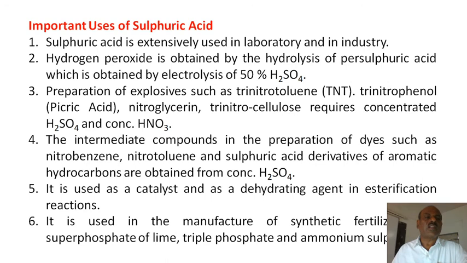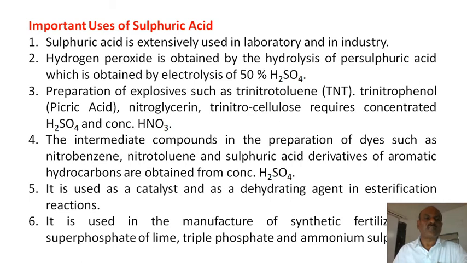What are the important uses of sulfuric acid? Sulfuric acid is extensively used in the laboratory and in industry. You also know that sulfuric acid is a very important common chemical in industries and laboratories, from which some other chemicals are prepared.